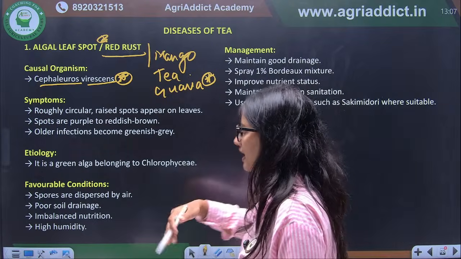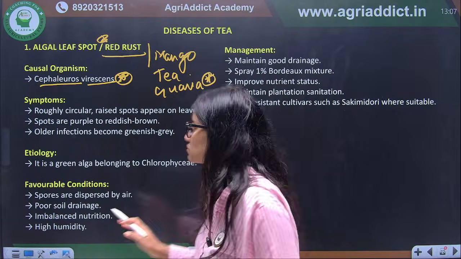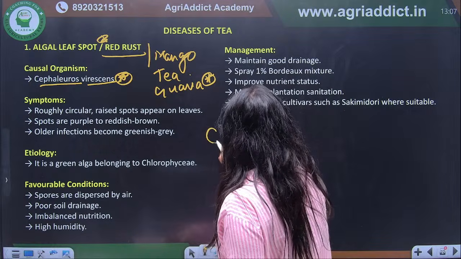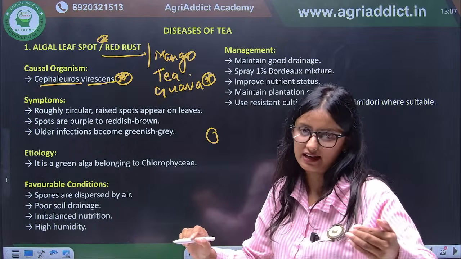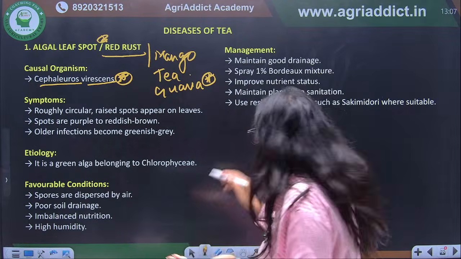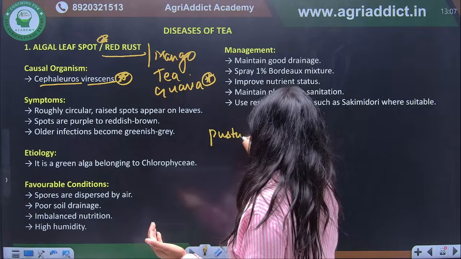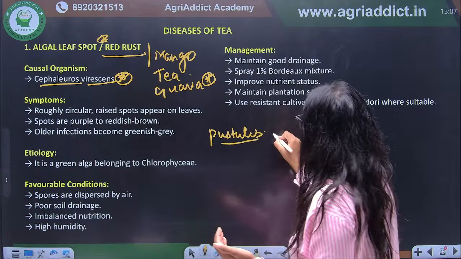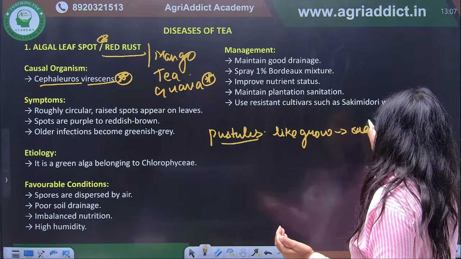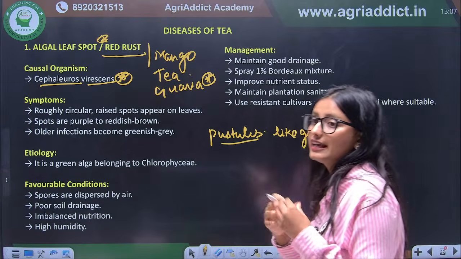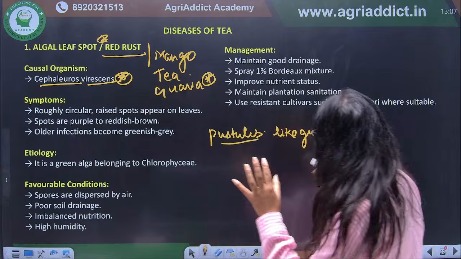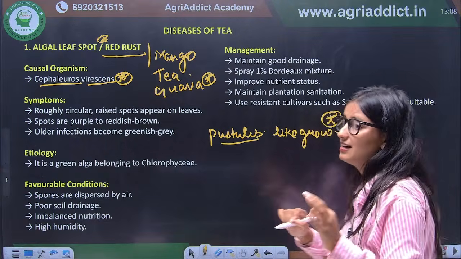In detail, we have discussed this in mango also. If we talk about the symptoms, rough circular raised lesions are developed. Why is it called rust? Because it forms pustule-like growth, which is red in color. That's why the leaves appear red. It forms red pustules, that's why it is called red rust.